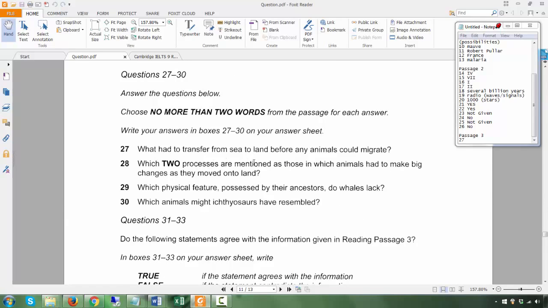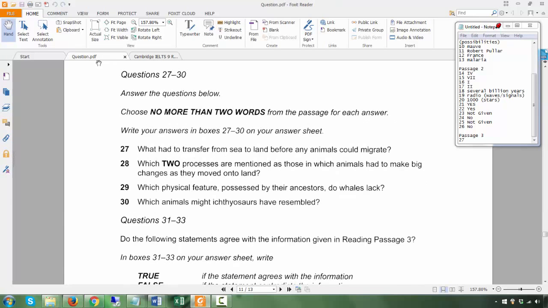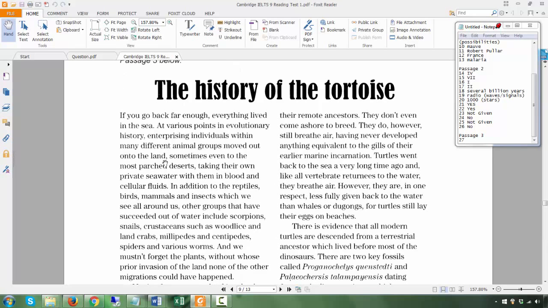What had to transfer from sea to land before any animals could migrate? Right, so what kind of question is this? First 2 words. This is short answer. So again, it is possible that this is in order. 27, 28, 29, 30, and it is in order. So what had to transfer from sea to land before any animals could migrate? 27.